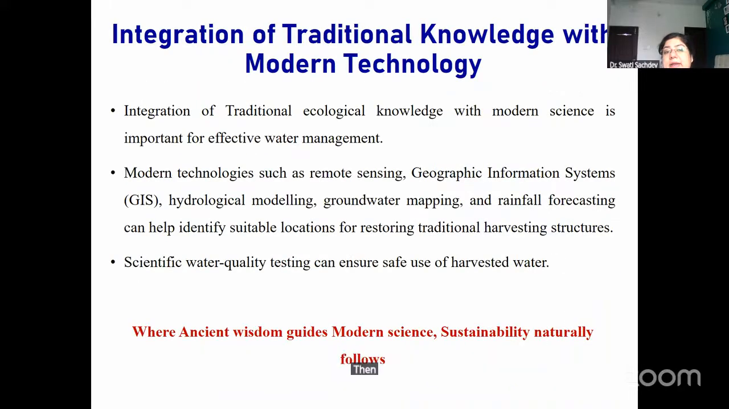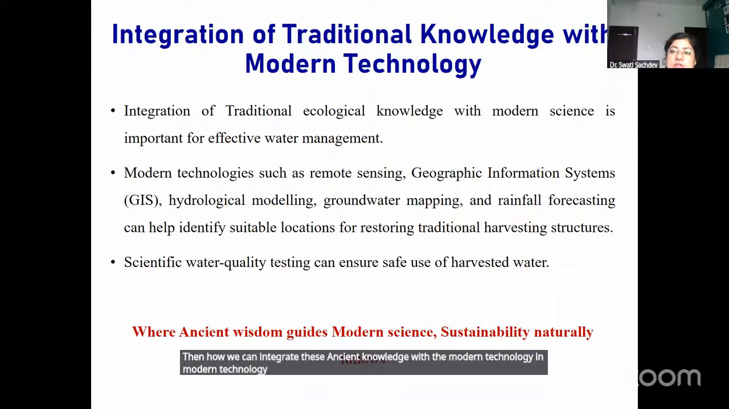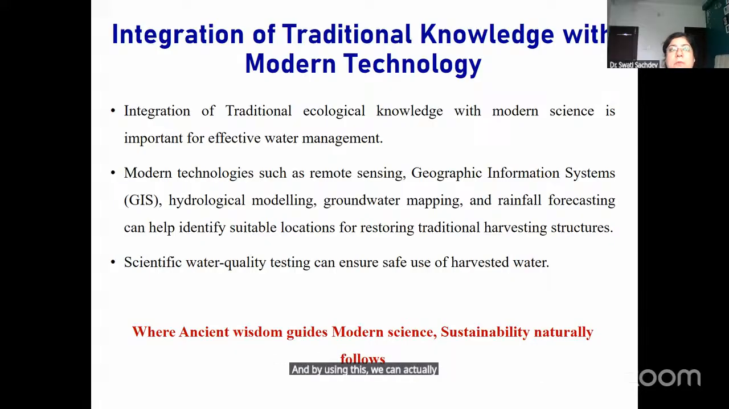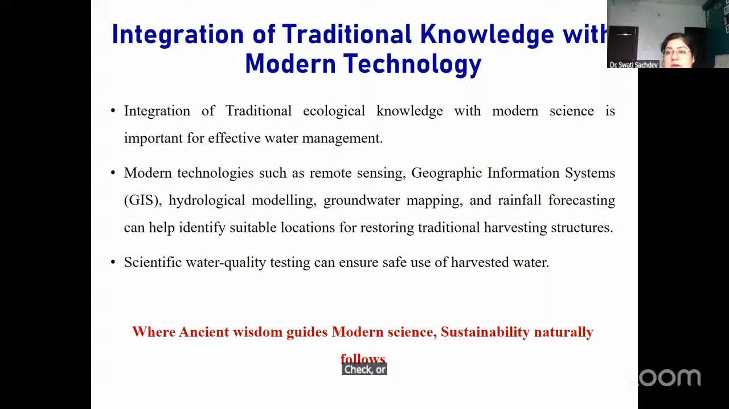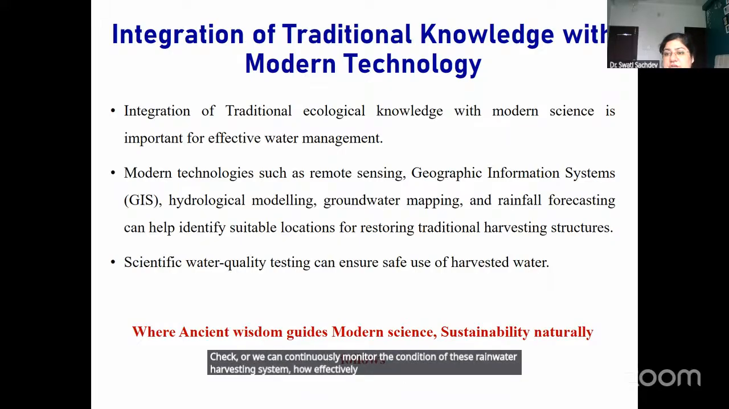Then how can we integrate this ancient knowledge with modern technology? In modern technology, we are using remote sensing, GIS, and groundwater mapping. These can be integrated with the ancient methods, and by using these we can check the amount of rainfall a particular place is getting, and according to that we can design a different kind of rainwater harvesting system, and we can continuously monitor the condition of these systems, how effectively they are functioning, because of the use of modern technology.